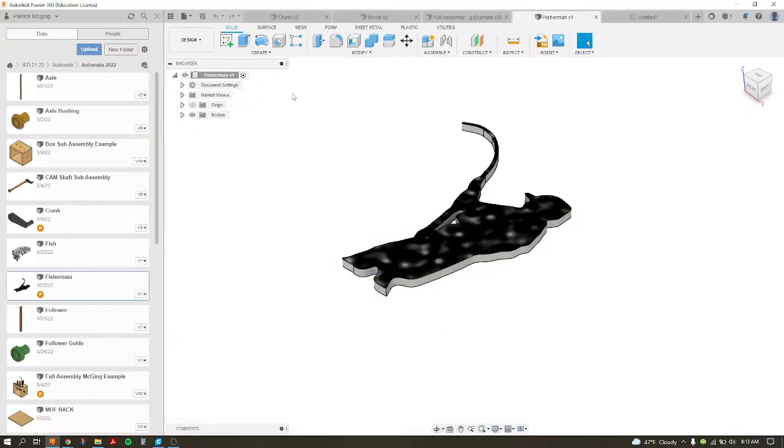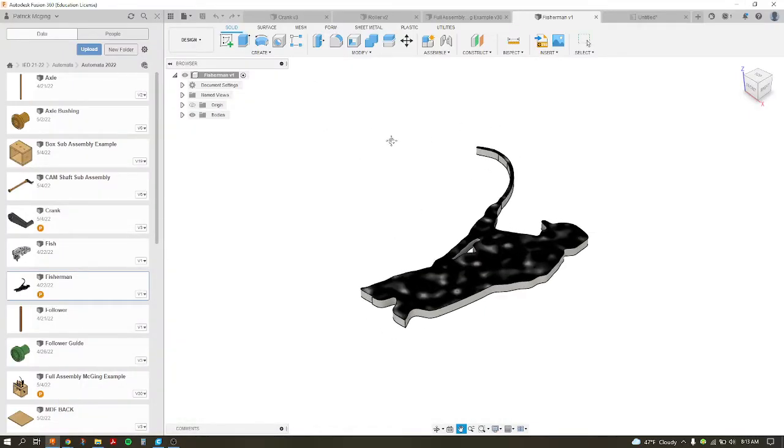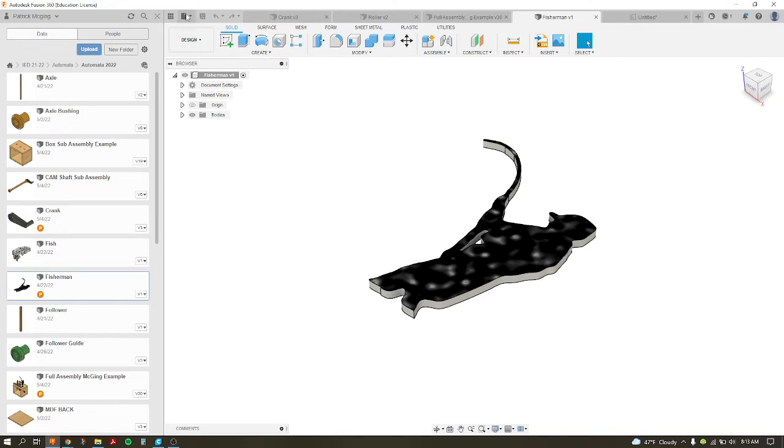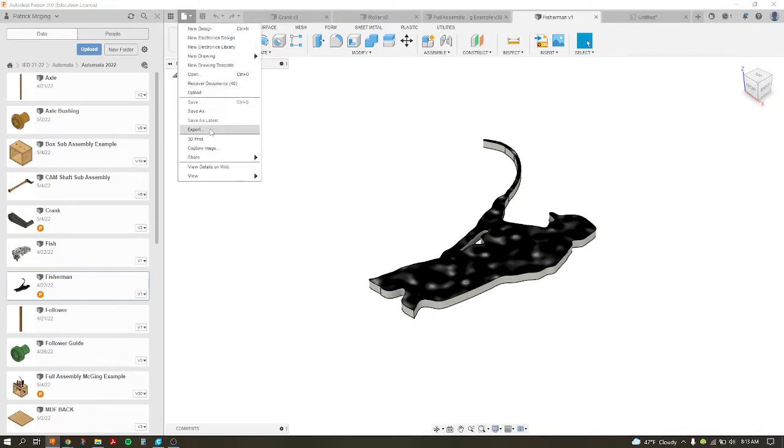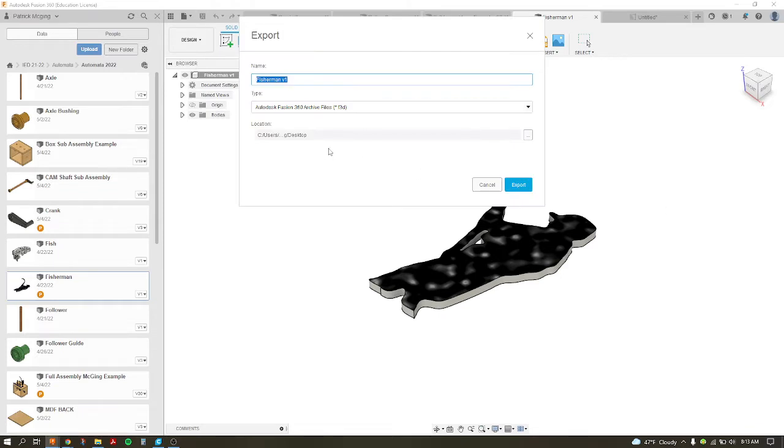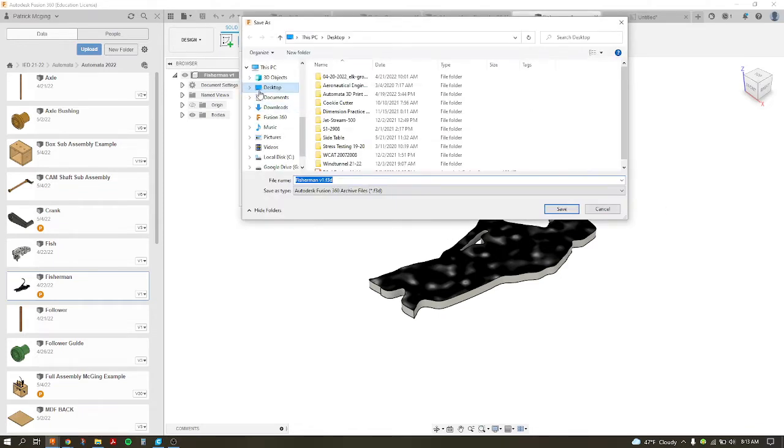Okay, if you have a part that needs to be 3D printed, here are your steps. You will take your part here. You're going to go File, Export, and you'll choose your desktop here.